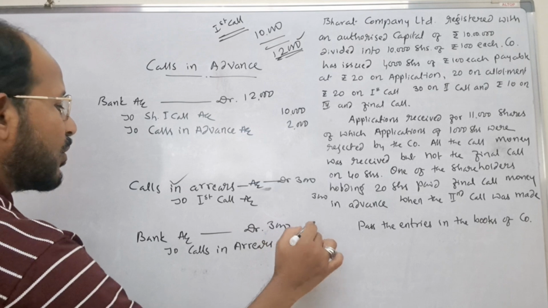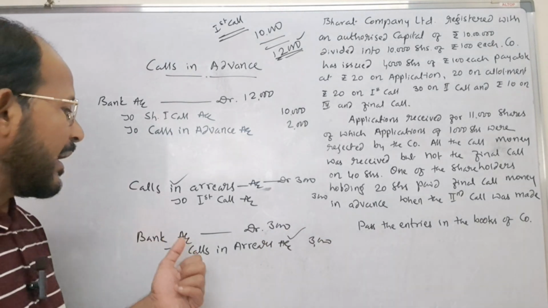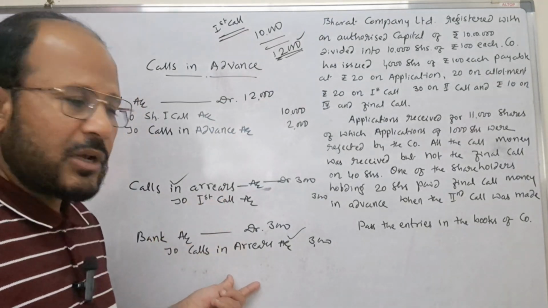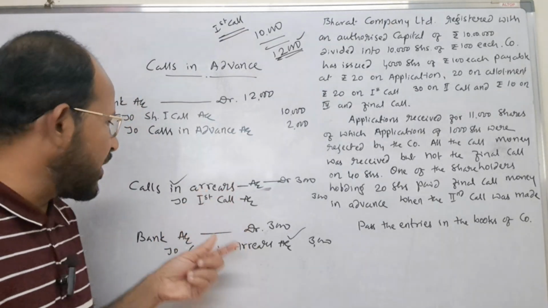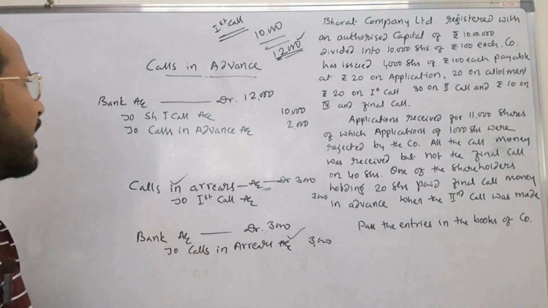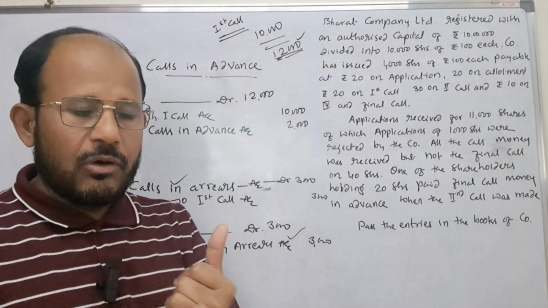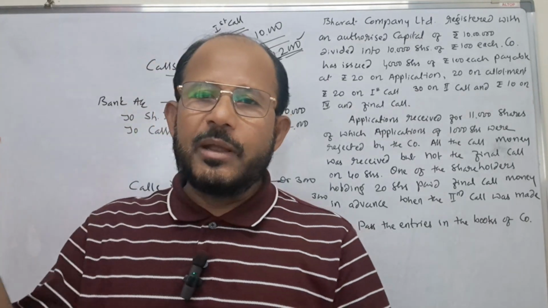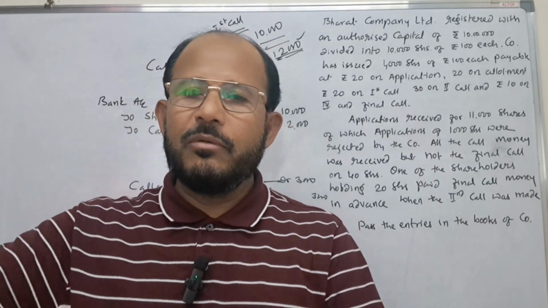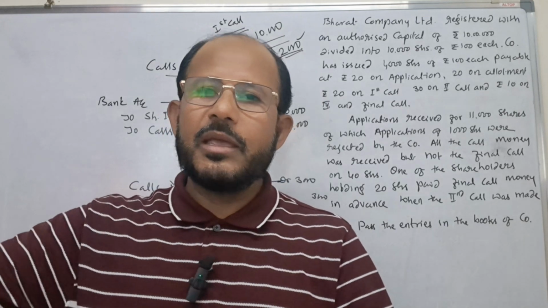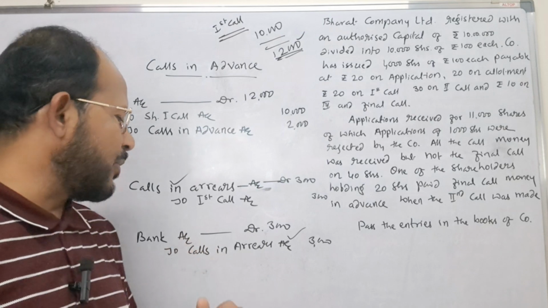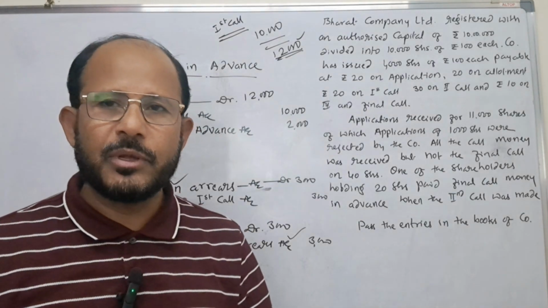Calls in arrears account is credited when the amount is collected from such shareholders. Now this account gets closed. Here it is debited, here it is credited. That is why you remember, whenever calls in arrears is given, we always debit calls in arrears account. But whenever the calls in arrears money is collected by the company, bank account is to be debited and calls in arrears account is to be credited.